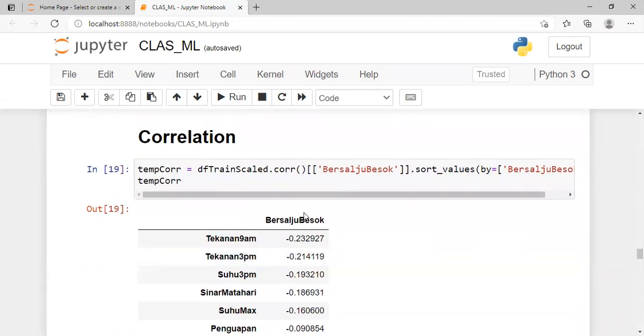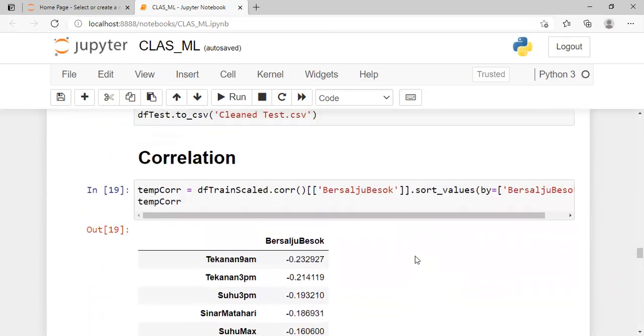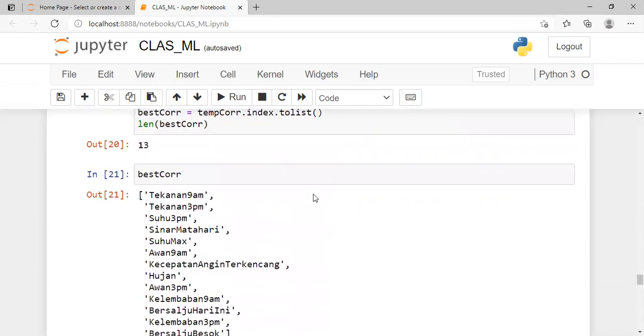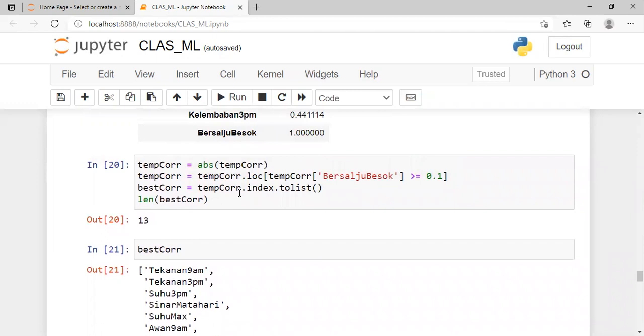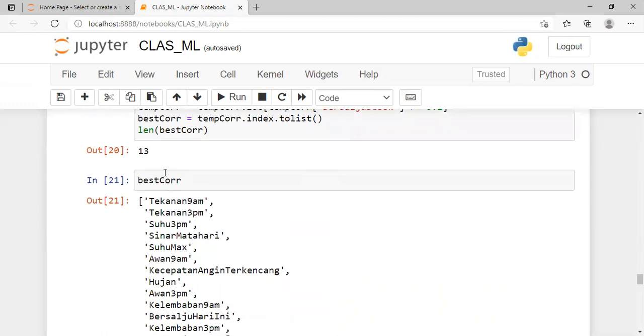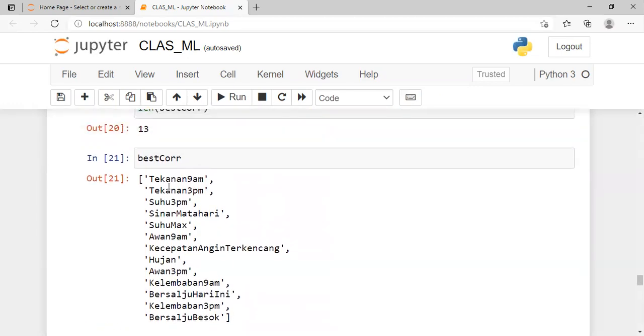And then the next line, this is to see the correlation between all the attributes with the attribute snow tomorrow. And then there is the output, and this is the result, as you can see here. On line 20, this is to find the value that has the best correlation, because the data has a fairly low correlation. The minimum correlation is about 10% or 0.1. For line 21, this is to show columns that have good correlation. So the result is 13, so this is the result for best score.